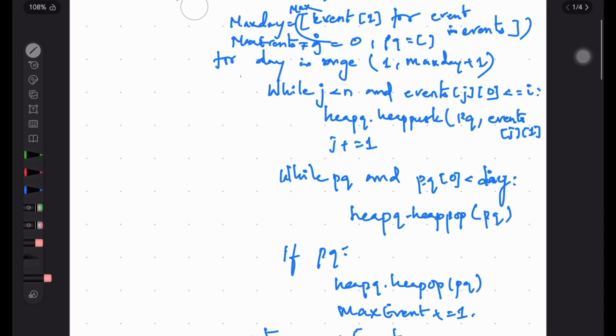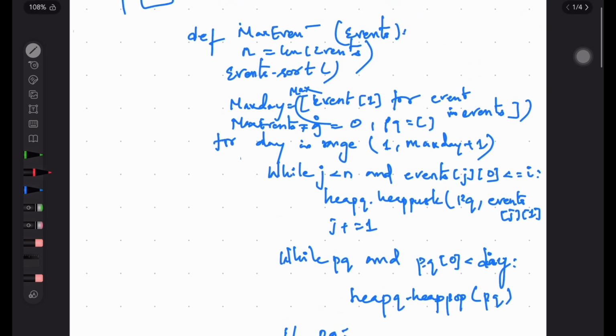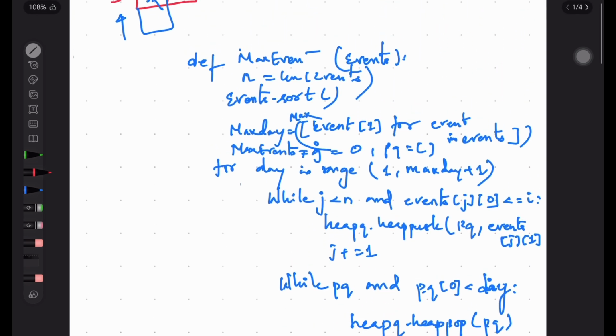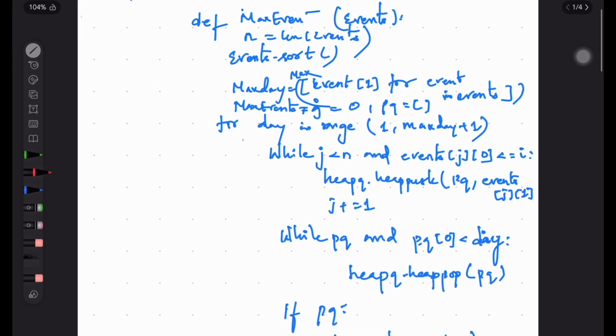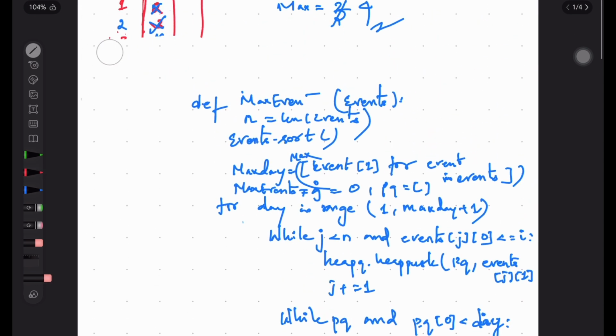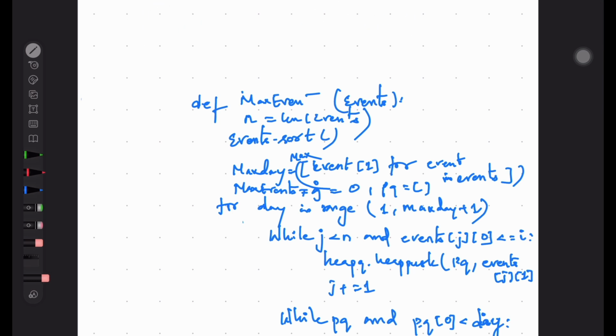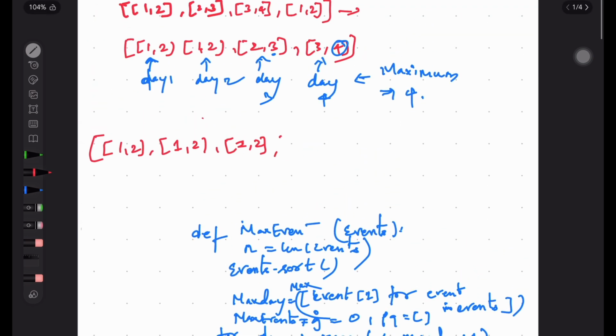Maybe I can just try run the example. Okay, let me take this example. 1 comma 1, 1 comma 2, 2 comma 2, then 2 comma 3, 3 comma 4.